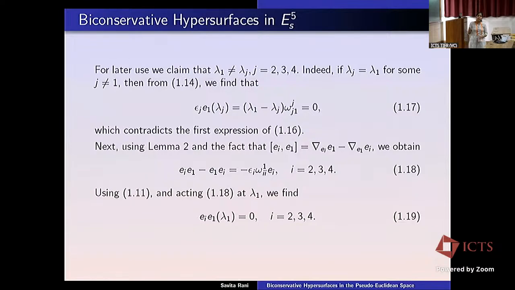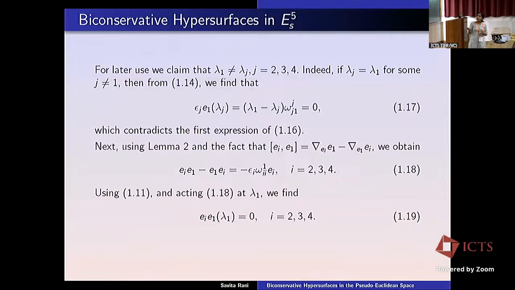So for later use, we claim that λ1 is not equal to any of λ2, λ3 and λ4. In case we consider that it is equal to any λj, then we will get that even λj is 0, and we have said that λj is equal to λ1. So in that case, even λ1 will become equal to 0, and it will give a contradiction to the condition we assumed in the beginning.